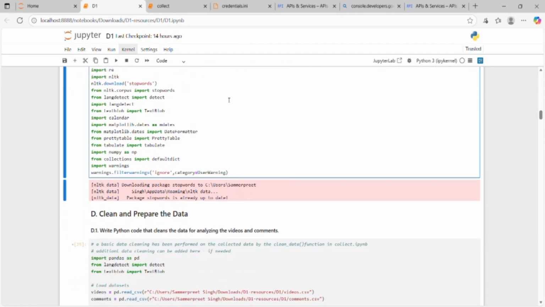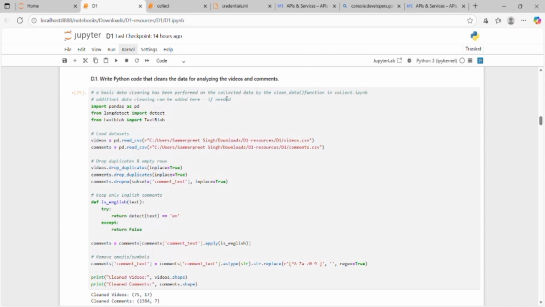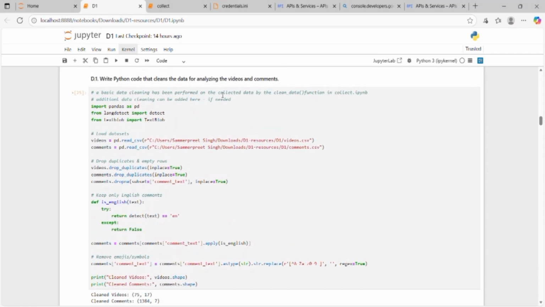Now, after setting everything up, I moved on to cleaning the data. I loaded both the video.csv file and comment.csv file using pandas. Then I removed the duplicate or empty rows to make sure that the data was neat and accurate. I also created a small function that checks if the comment is written in English. If not, the comment was removed from the dataset. Next, I removed emojis, symbols, and unnecessary characters using regular expressions.